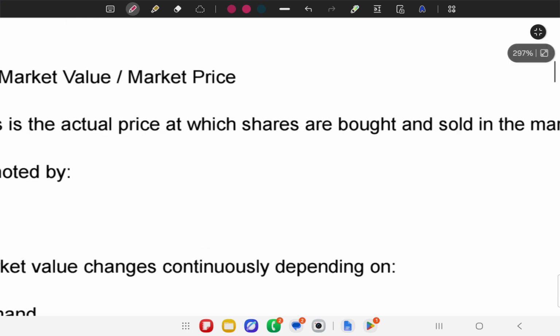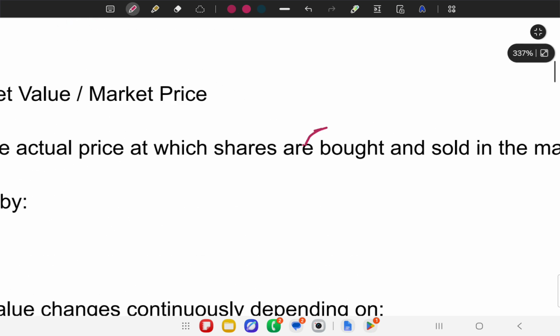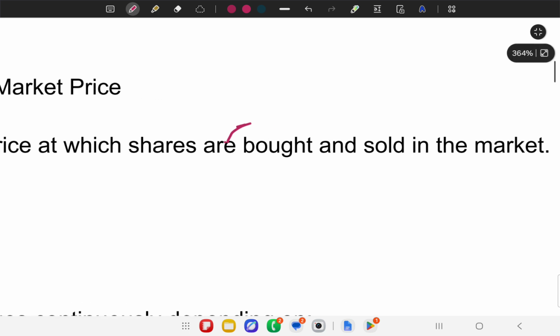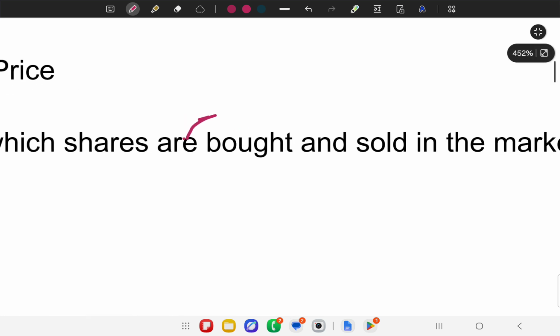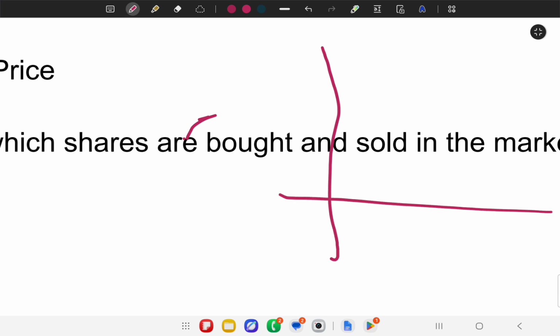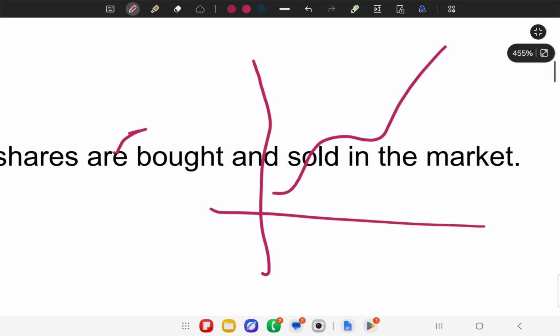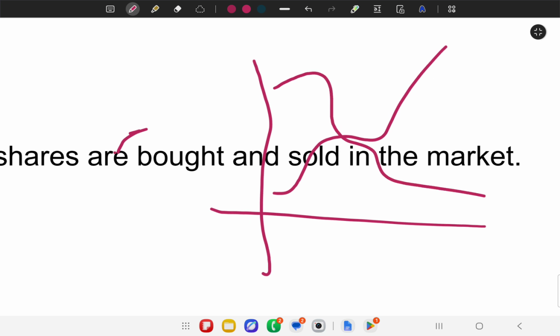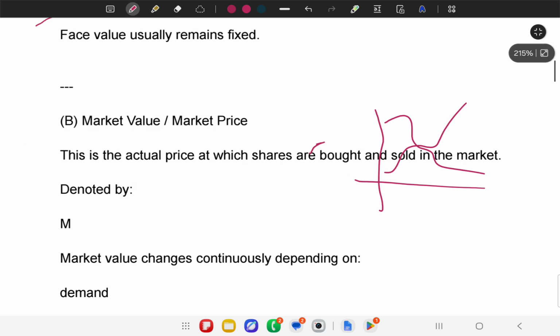Now what is important is that we can buy shares and we can also sell them in the market, because the market price is dynamic. If a company is growing, if a company has positive word of mouth, then the share price will obviously grow. But if a company has negative word of mouth, the share price will decline. So when market value is declining, it is compared to the reference value, which is the face value. That is very important.